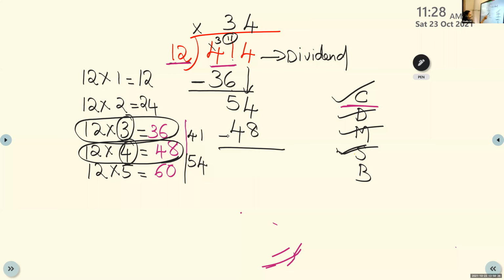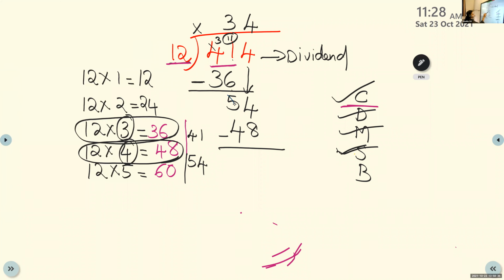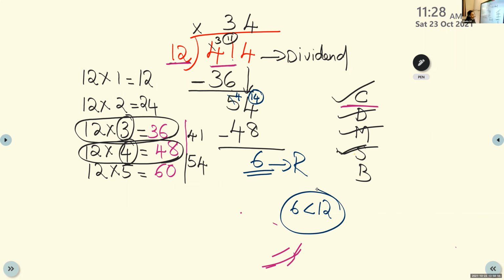Now again you have to subtract. Here children, again 8. Can you take from 4? No. So what you have to do? Regroup and find out the answer. It is 14 minus 8. 6. Yes. Now children, how do we know whether our division is over? Compare the remainder with the divisor 12. This 6 is less than 12. That means our division is over. Remainder will always be less than the divisor.